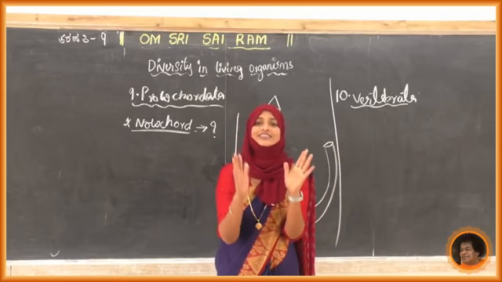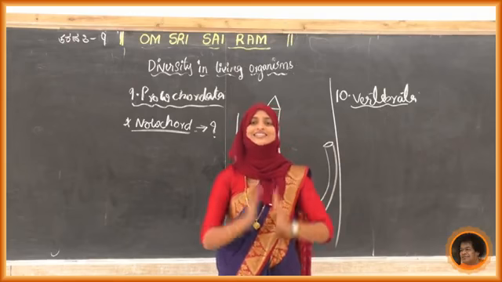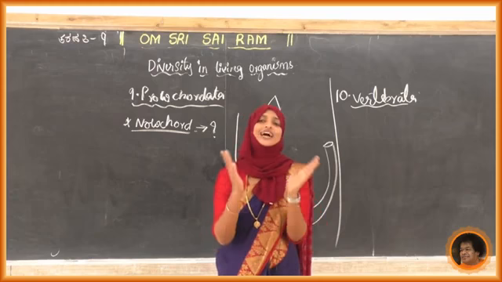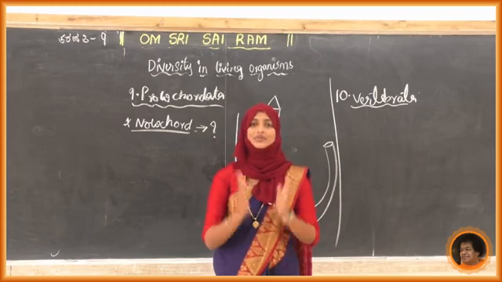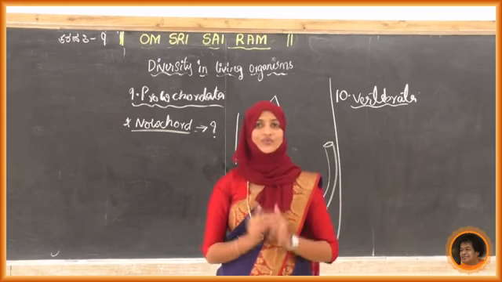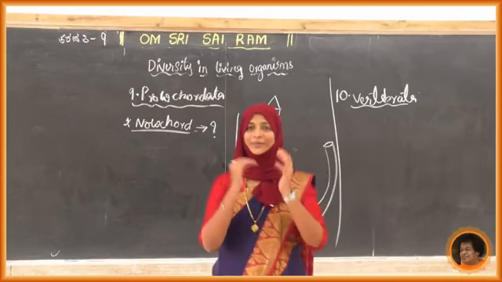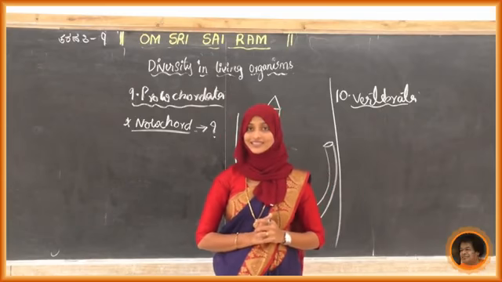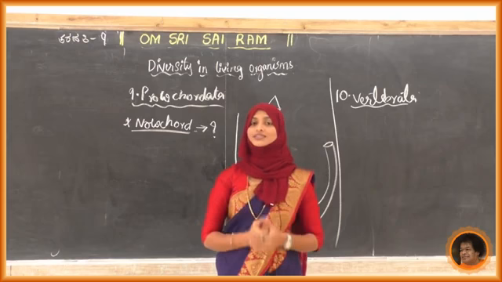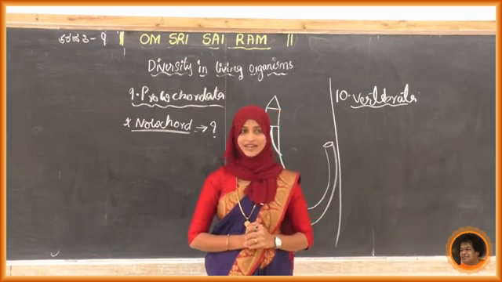Because of that the lion is standing so nicely. Because of that a bird, a hen or a parrot, sits so nicely. Actually it is the skeleton giving strong support to that organism.